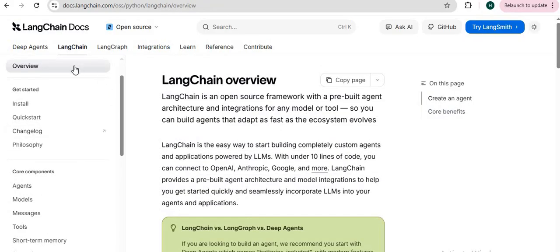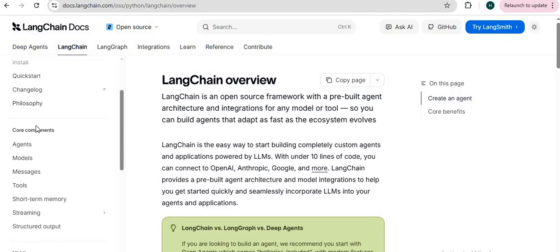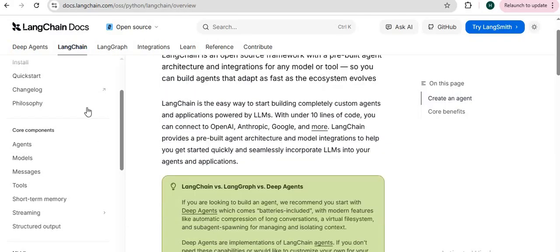And here you will also see the core components of LangChain: agents, models, messages, tools, short-term memory, streaming, structured output. LangChain is an open source framework with a pre-built agent architecture and integration for any model or tool, so you can build agents that adapt as fast as the ecosystem evolves. Here you will find the complete documentation about LangChain.